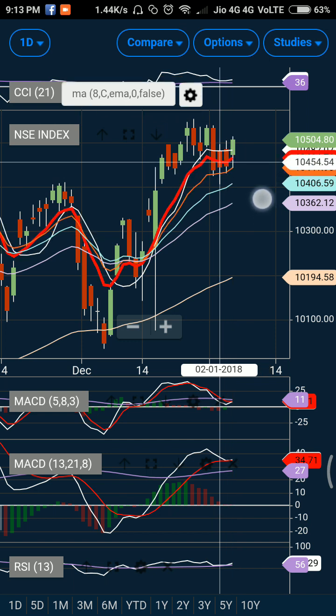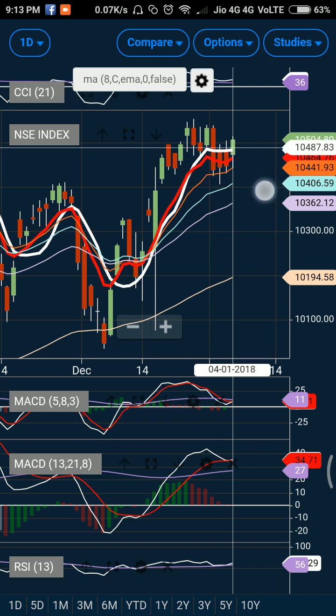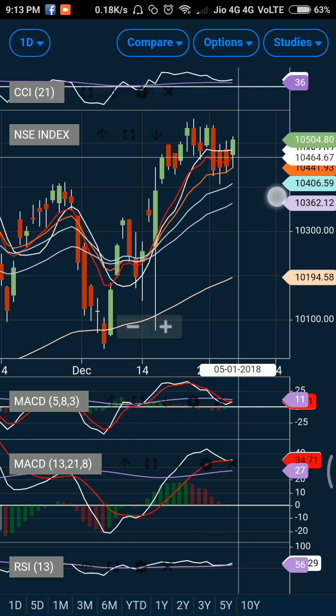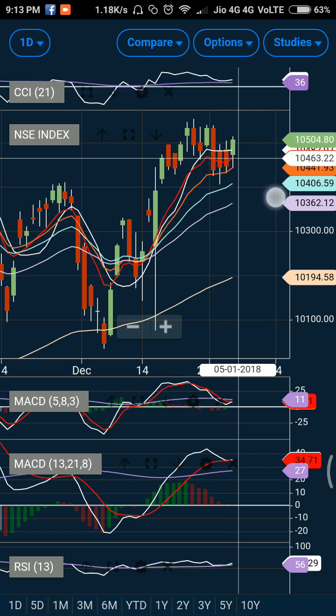Further, the market has closed above the 8 days exponential moving average and 8 days simple moving average, and the opening has also been above the 8 days exponential moving average. So this kind of move did suggest there is a good sort of support at a lower level and market participants are expecting an up move.